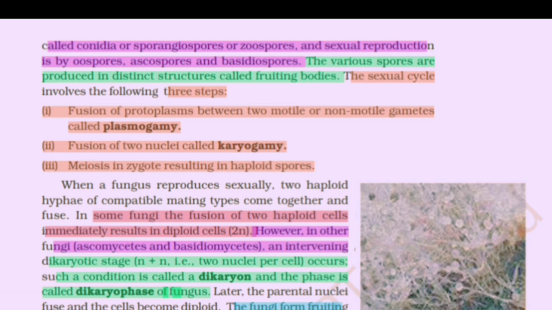The various spores are produced in distinct structures called fruiting bodies. The sexual cycle involves the following three steps. First, fusion of protoplasm between two motile or non-motile gametes, called plasmogamy. Second, fusion of two nuclei, called karyogamy. Third, meiosis in the zygote resulting in haploid spores.